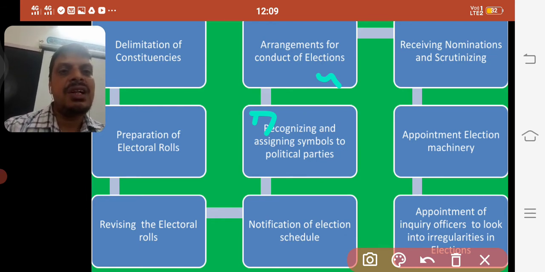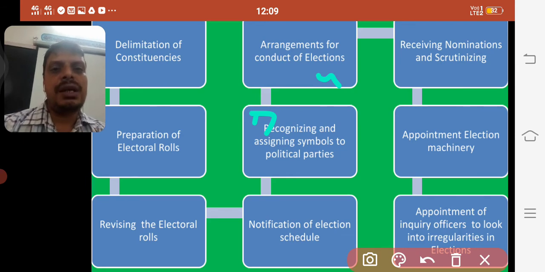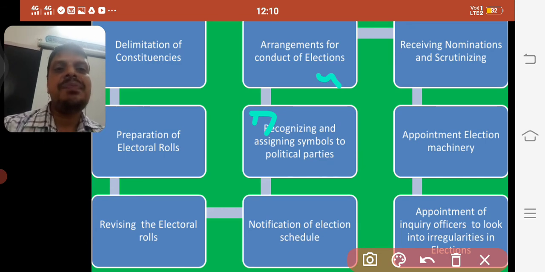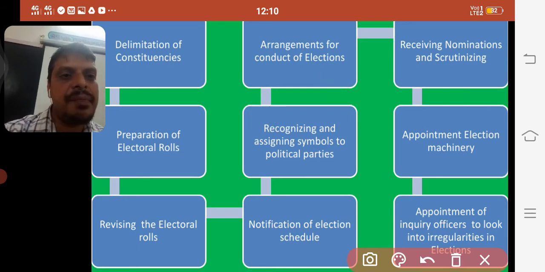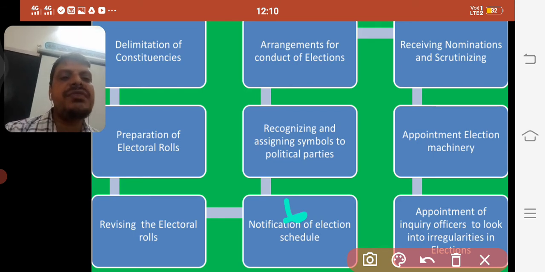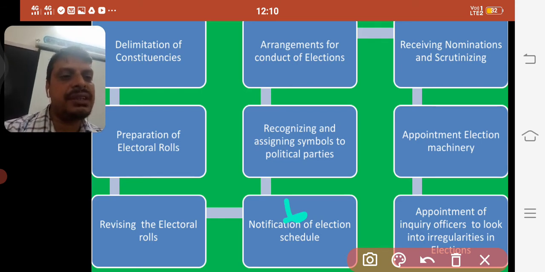As we discussed, we have different political parties, and different members may contest in elections. So how can the people elect them? They must have some symbols. They are given symbols, which are given only by the Election Commission of India. Okay, and the sixth one we find is the notification of the election schedule. That is what we find before conducting elections.